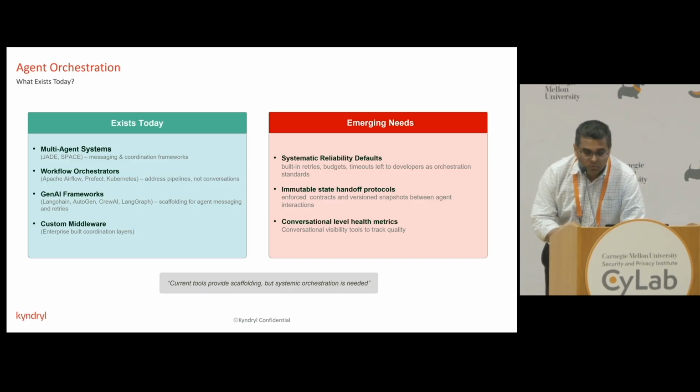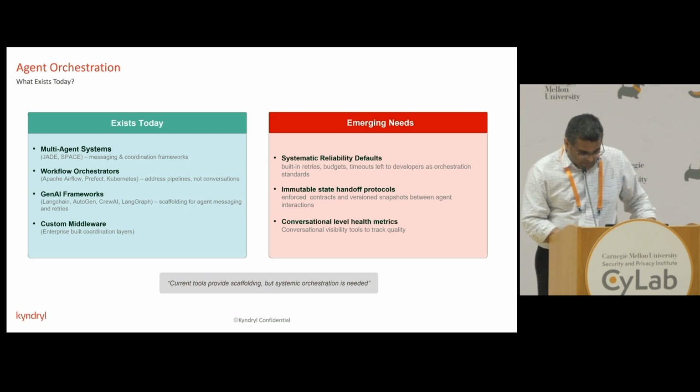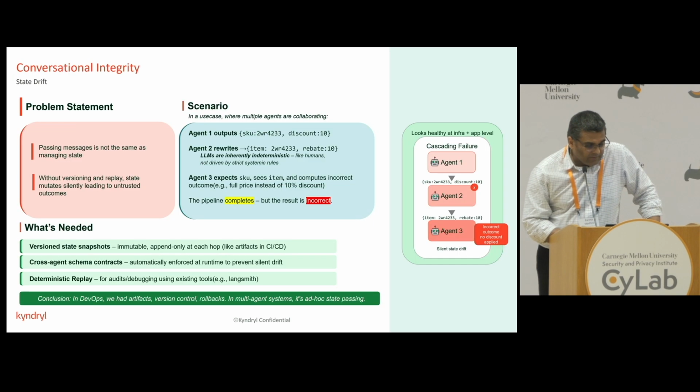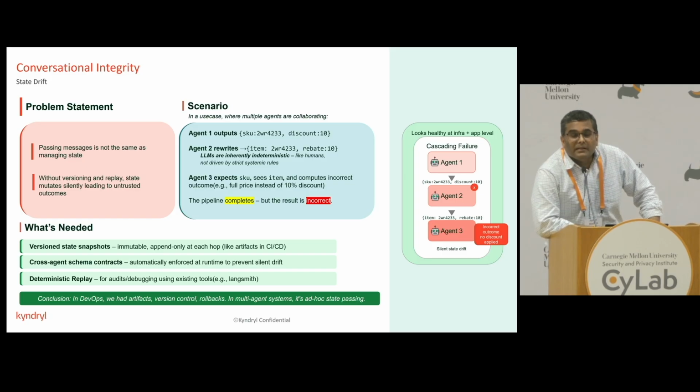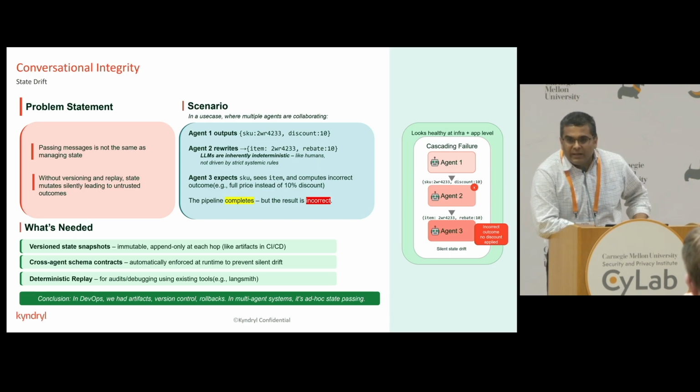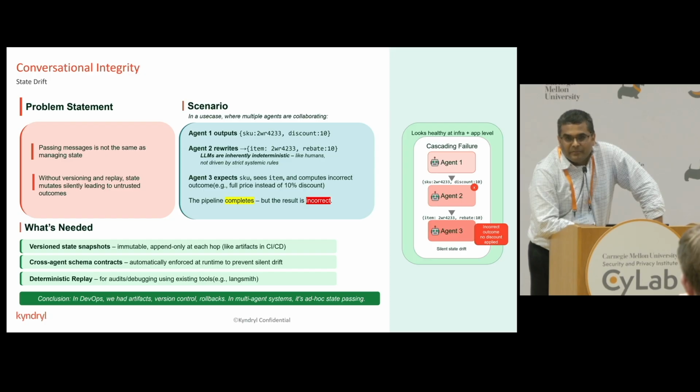Moving on to the specifics of the three problems that we are mentioning here. The problem statement here is conversational integrity. When agents are talking, earlier I think the professor highlighted that when you ask the same question multiple times to an LLM, it doesn't respond with the same answer every time. It's just like a human. That's because the intrinsic nature of an LLM is that it is nondeterministic. If you ask, what is a laptop for beginners, then sometimes it comes up with Acer, and sometimes it comes up with a Mac, and so on.